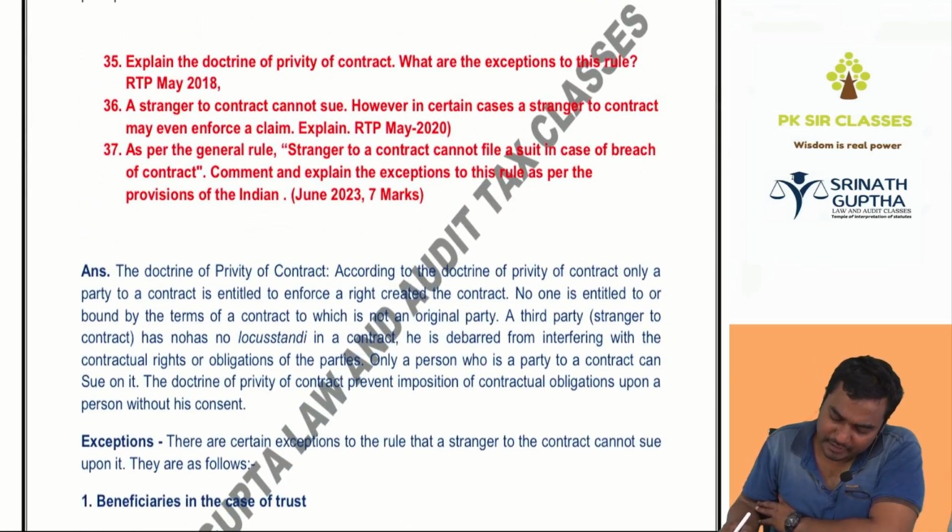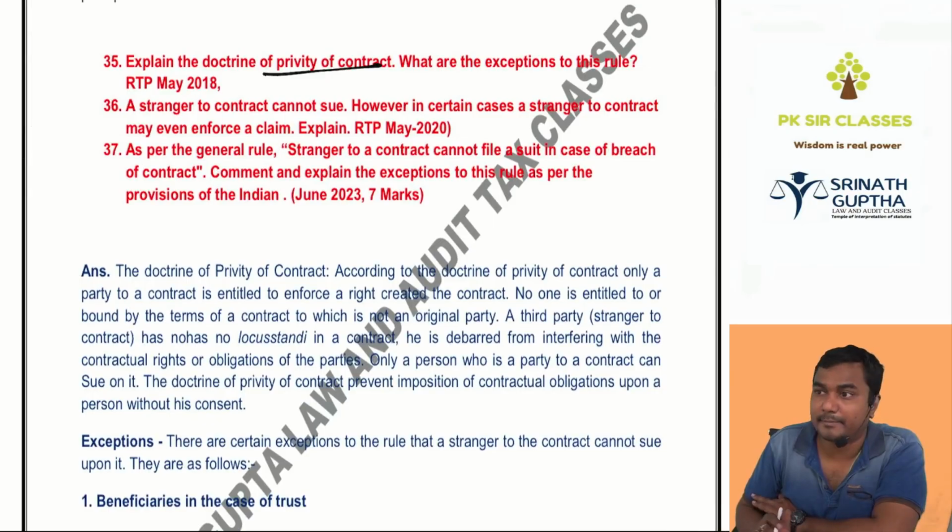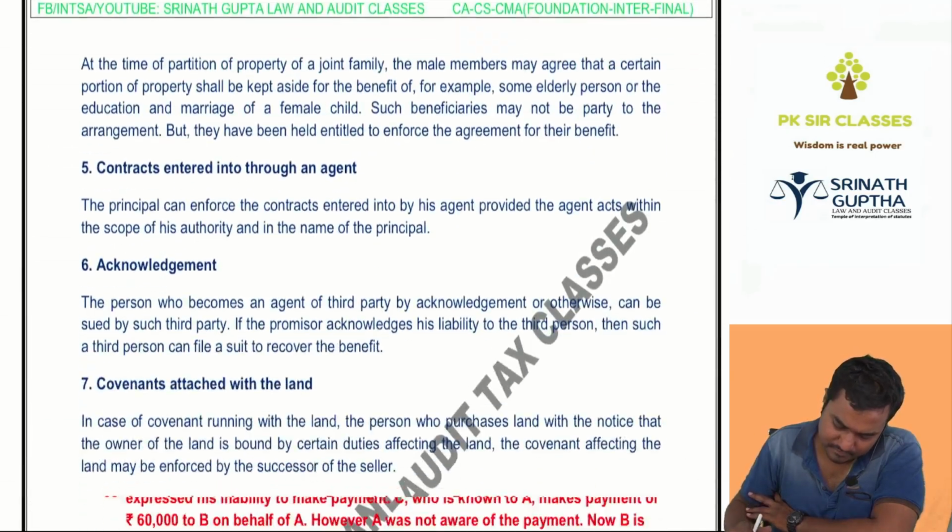Explain the doctrine of privity of contract. What is privity of contract? Private party. It is the same question as the exceptions above, same question.